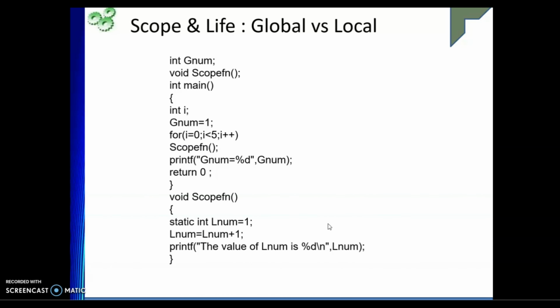This I will explain further when I talk about the storage class, because scope and lifetime have a storage class, static, in itself.